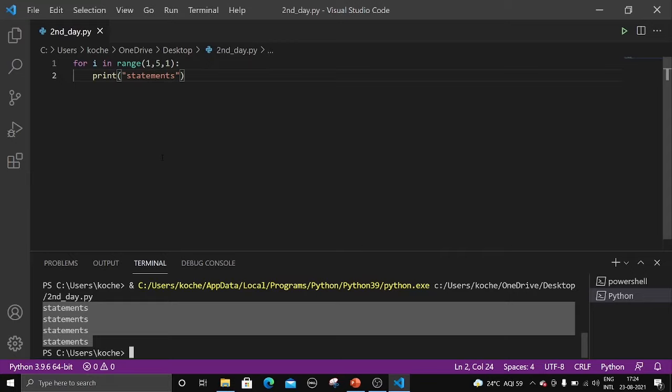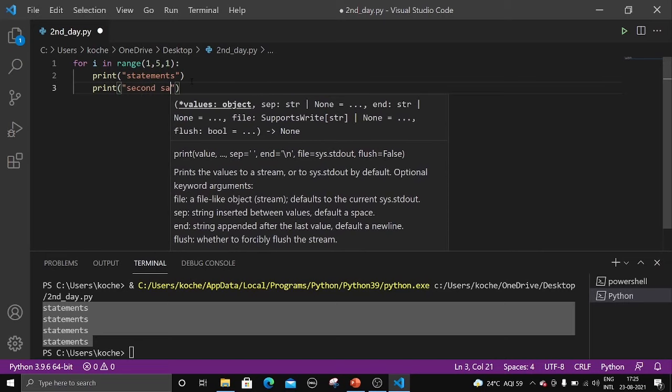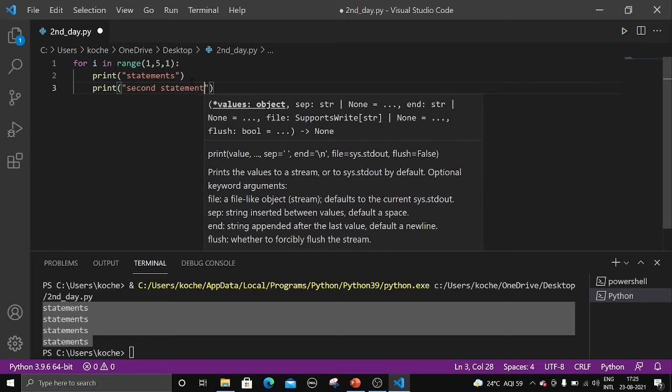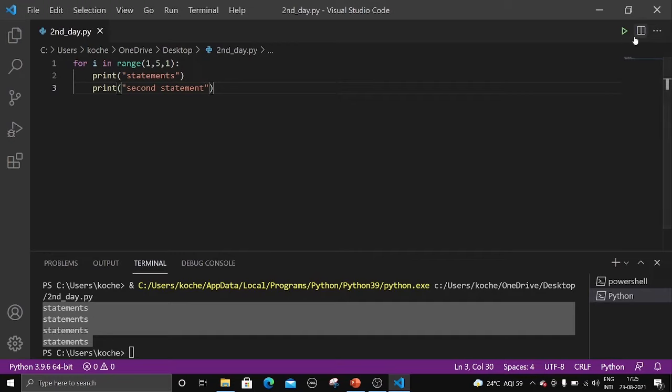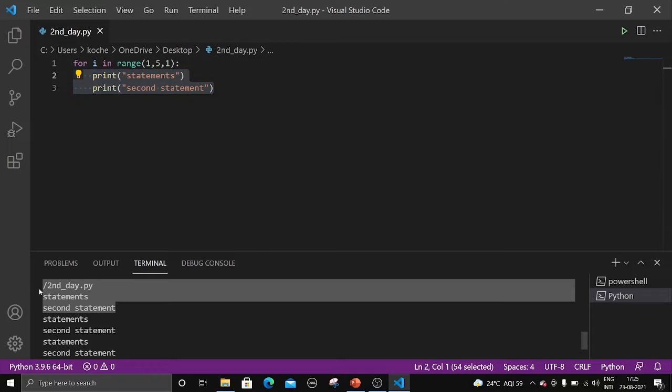The statements under the loops will be executed n number of times. Okay, let me write one more statement here. Print second statement. Control plus S, and let me run this one. There you go. We got a huge output here. For the first iteration, for I equal to 1, we are printing both statements, statement and second statement, right? For next what is the step here? 1. So 1 plus 1 is 2.